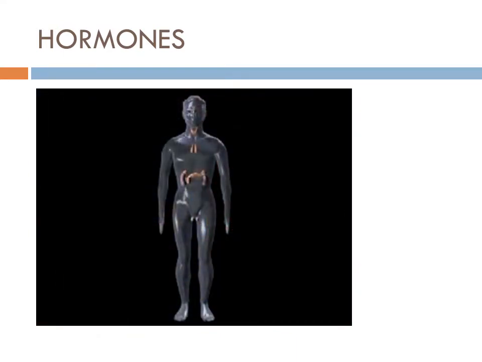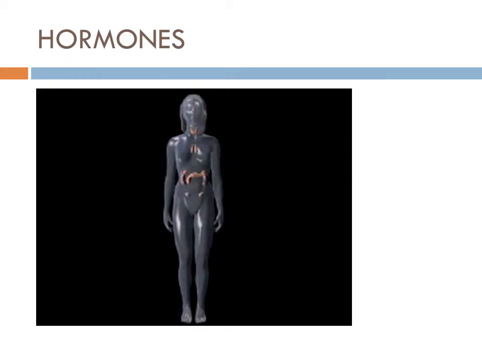The pituitary is occasionally referred to as the master gland of the system because many of its hormones, chemical signals, stimulate the other endocrine glands to secrete their hormones.